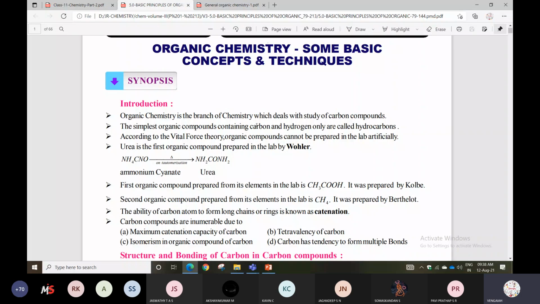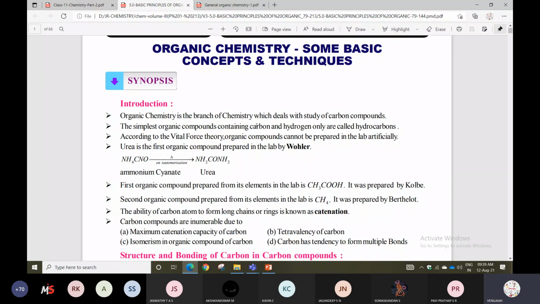That is what they gave: ammonium cyanate, which is an inorganic compound. With the help of this inorganic compound, you can prepare urea. Urea is an organic compound, CONH2 twice. Urea is the first organic compound prepared in the lab, by Wohler. The scientist Wohler first prepared the organic compound urea with lab techniques, using ammonium cyanate.